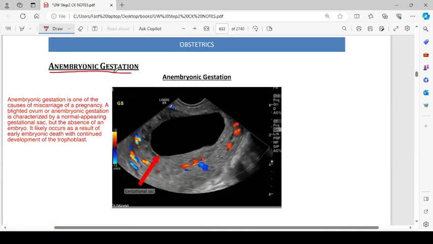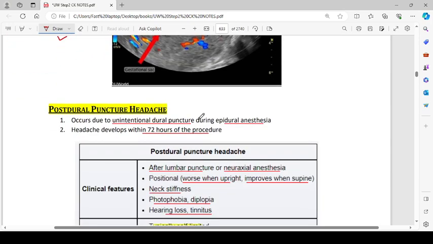Anembryonic gestation is one of the causes of miscarriage of a pregnancy. A blighted ovum, or anembryonic gestation, is characterized by a normal appearing gestational sac but the absence of an embryo. It likely occurs as a result of early embryonic death, with continued development of trophoblast. So it is a missed miscarriage if the fetal demise occurs less than 20 weeks of gestation.